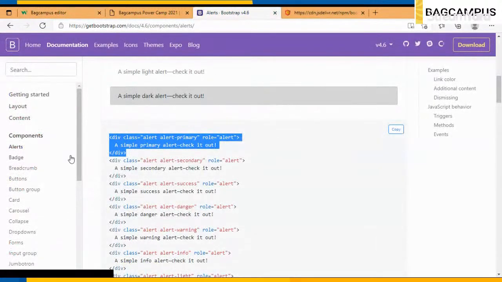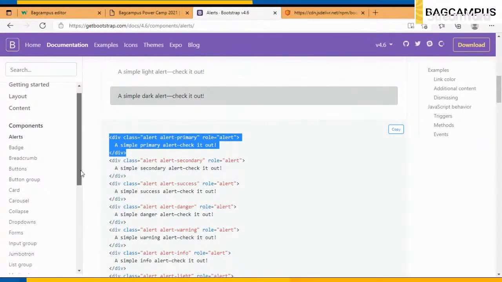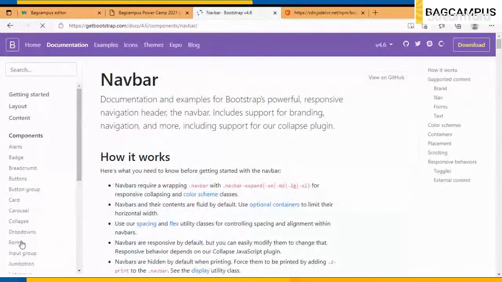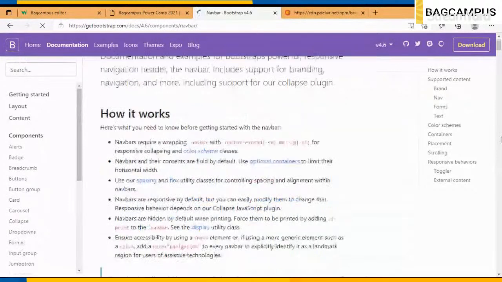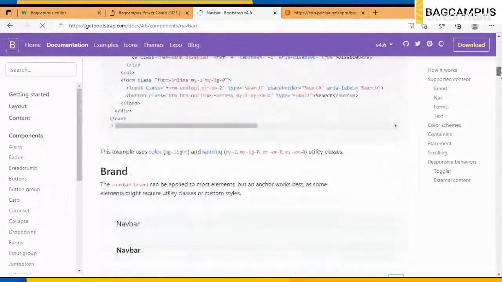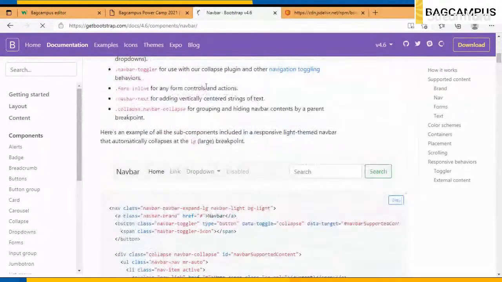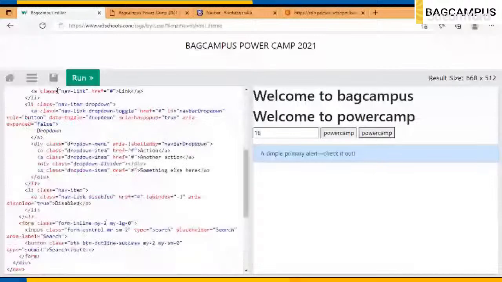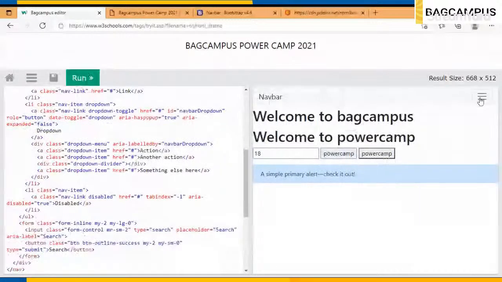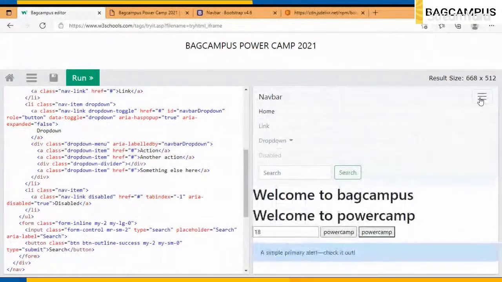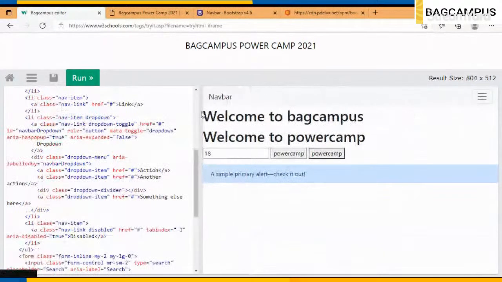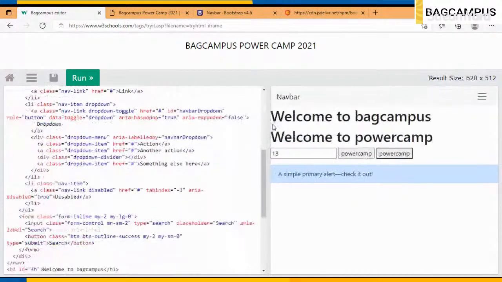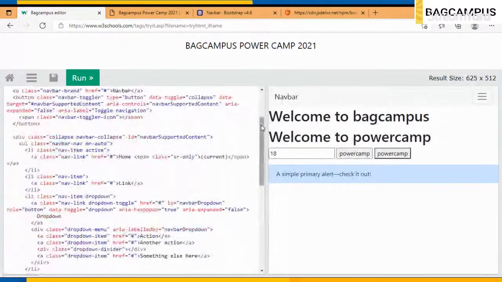So let's make a navbar. A navbar is what we use in regular web development practice, because it is an important part, right? So for the navbar, I will just copy the code and paste it at this part. That's right. This is what a navbar looks like. If I resize this, so this is what we call responsiveness, which came up here because of this.